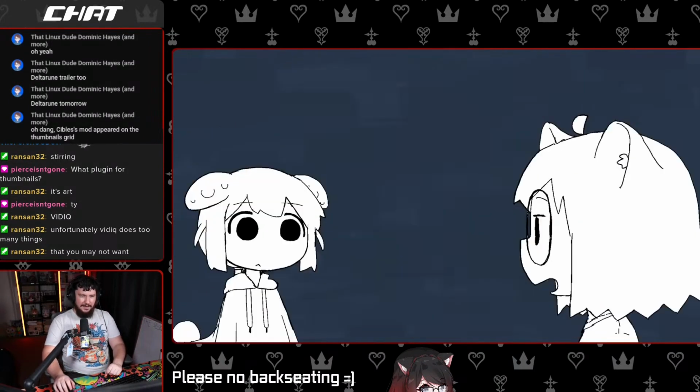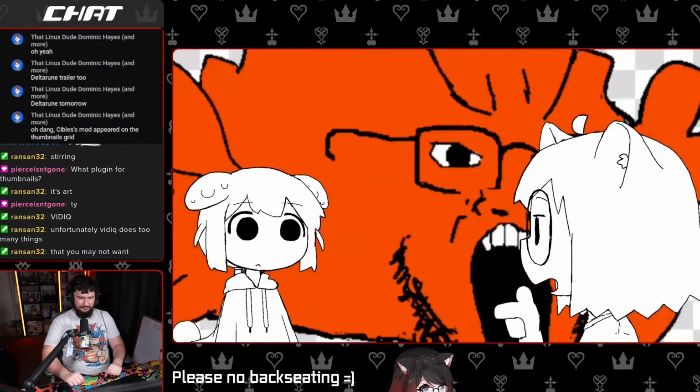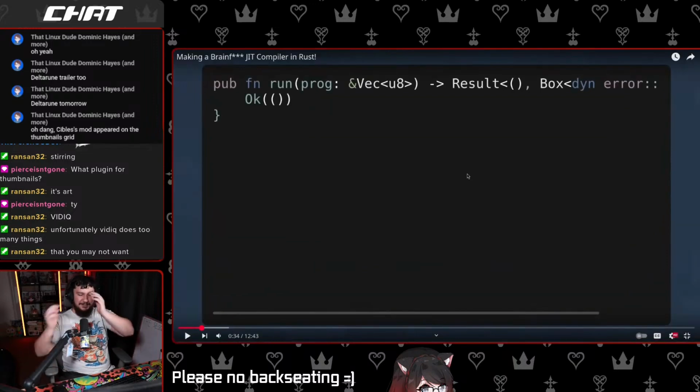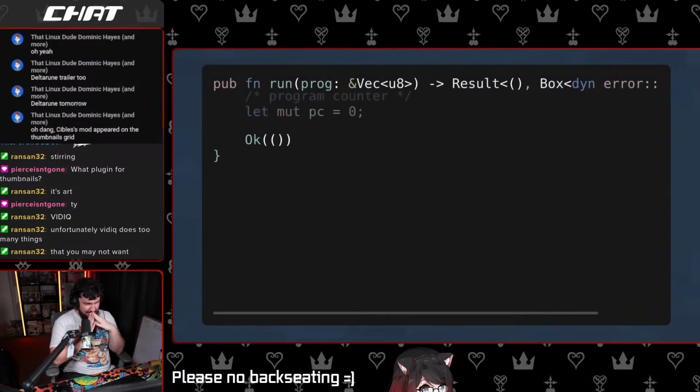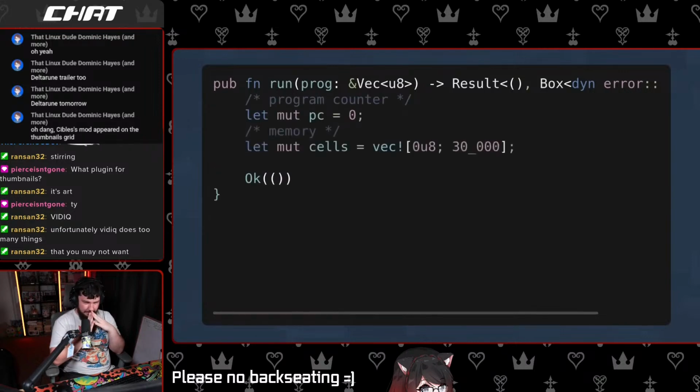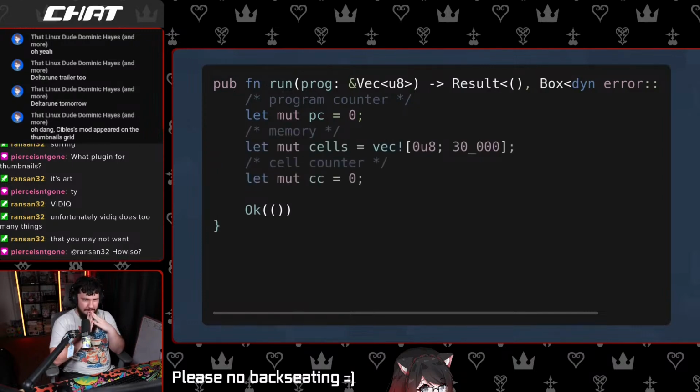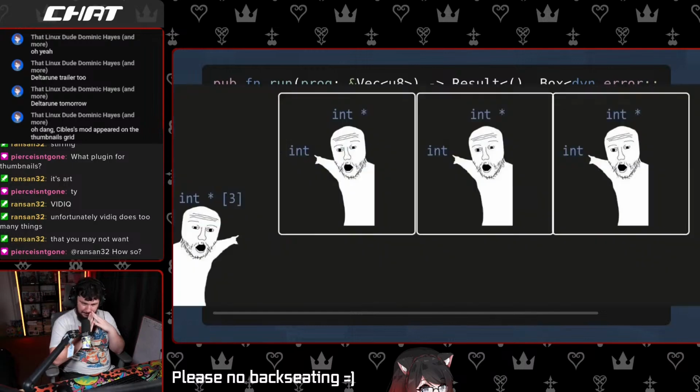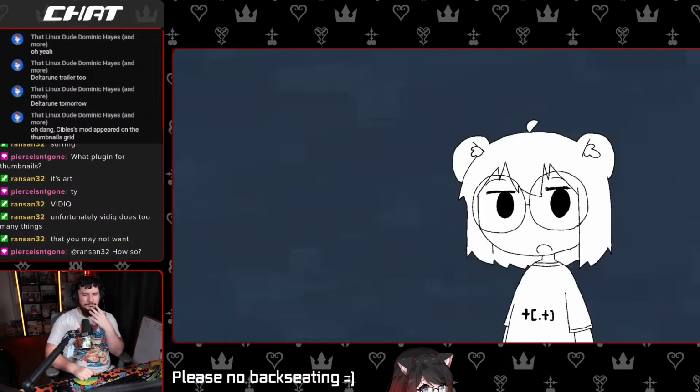Great question. And why don't we learn that by writing an interpreter in Rust? Let's start by creating the function which takes a vector of bytes and returns a result type. Next, let's create some variables for bookkeeping. PC represents a program counter which points to the current code being executed. Cells represents a memory region of 30 kilobytes. CC represents a cell counter which points to the memory cell that our program can have direct access to. It's kind of similar to a pointer, but not really. Hopefully it will make more sense later.